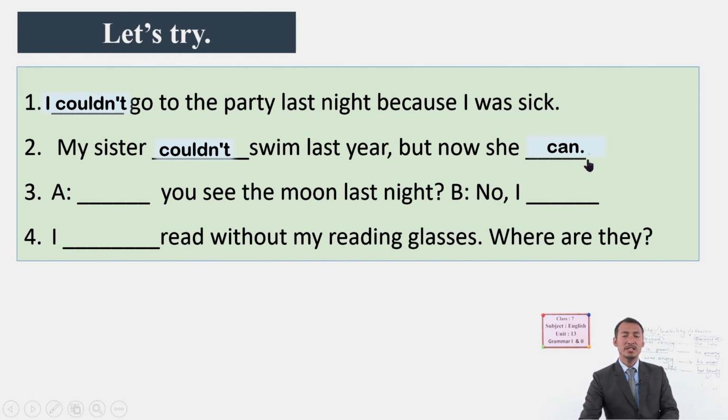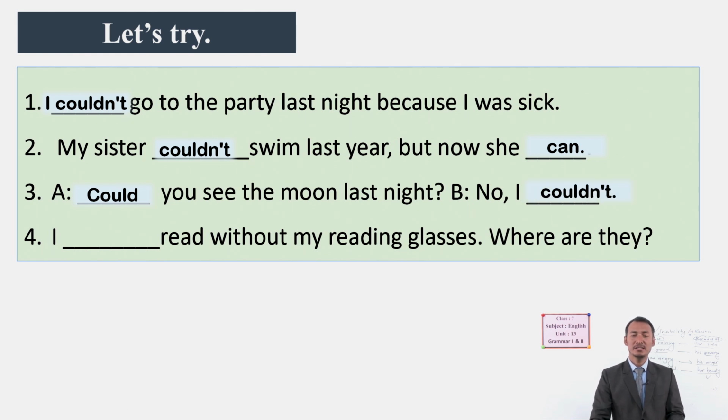No. Here the response is negative, or the inability. So asking for ability, how do we say? Okay, students, when we are talking about abilities in the past, we use could here. Could you see the moon last night? The response can be, no, I couldn't, because it is about last night, the past time. So here, I